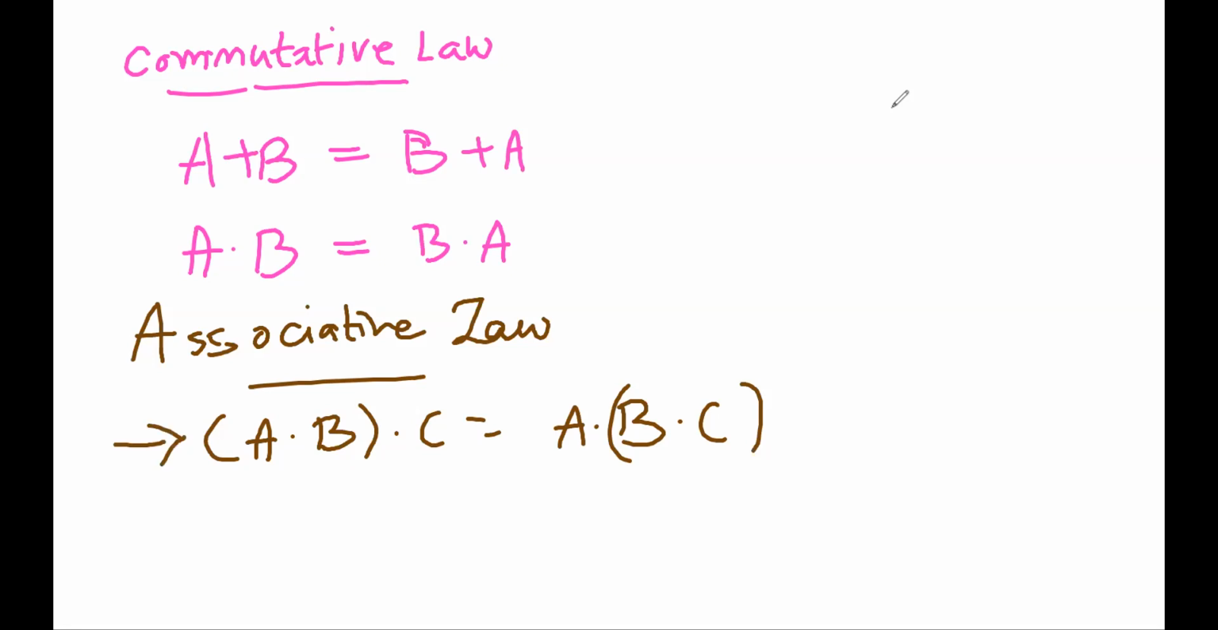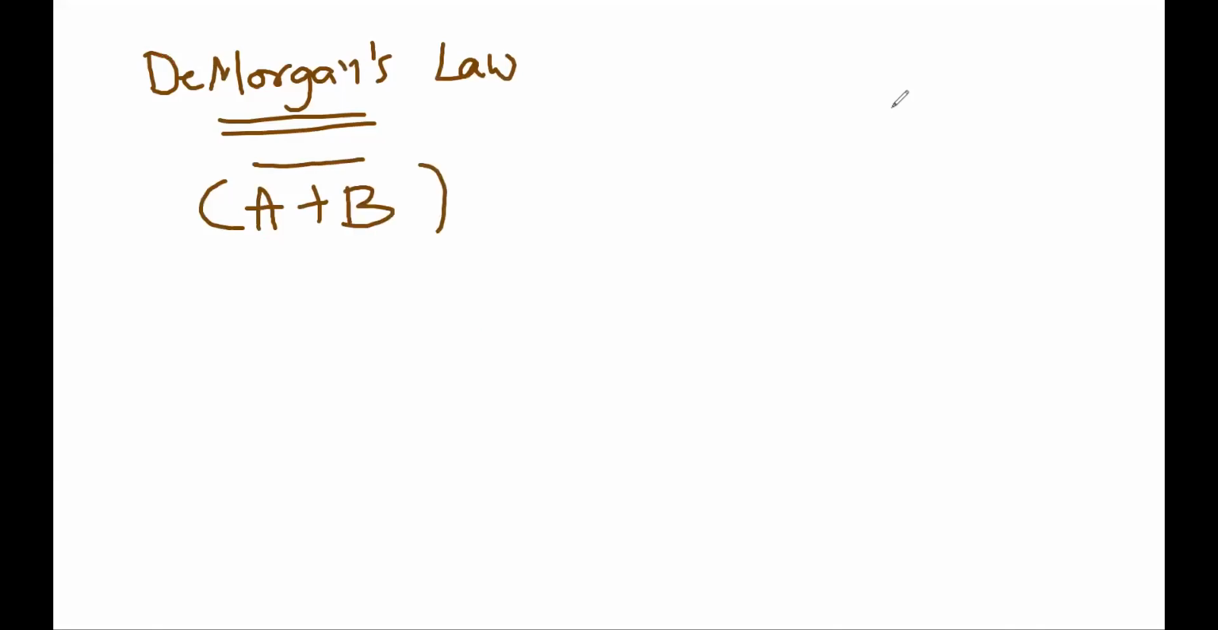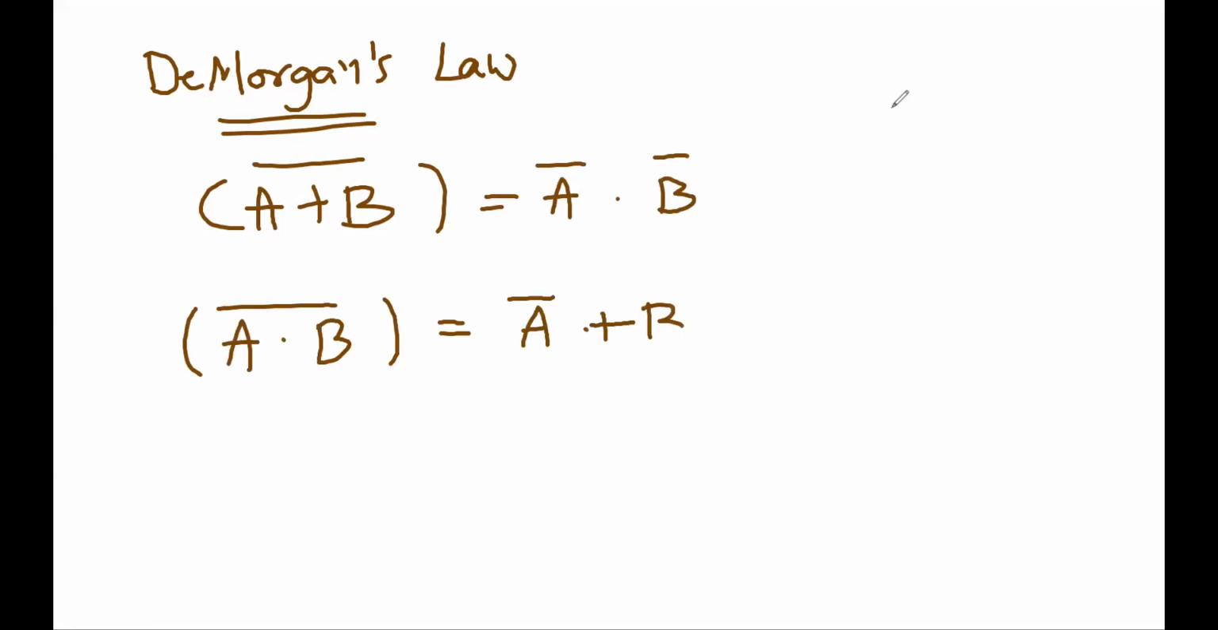Next, we have one more law called as De Morgan's law. This is important. You will be getting questions in exam. A NOR B, that is, complement of A and with complement of B. A bar and B bar, plus B bar. Very important law. This is called as De Morgan's law.